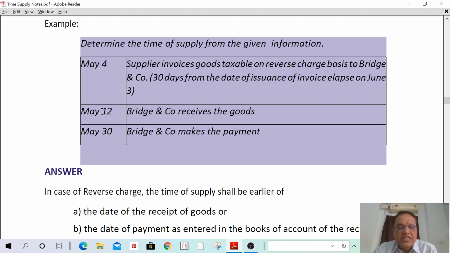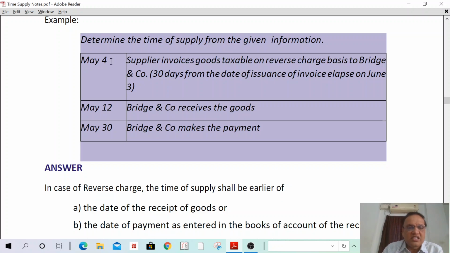In such a case, what is the time of supply? Time of supply shall be the date of receipt of goods, date of payment is entered in the books of accounts of the recipient, date on which the payment has been debited in the recipient bank account, or 31st day from the date of invoice. First, date of receipt of goods is May 12th. Then date of payment entered in the recipient books is May 30. Date on which the amount is debited in the recipient bank is not given, just leave that one. Then 31 days from the date of invoice, May 4th plus 31 days. Then I can read the answer.